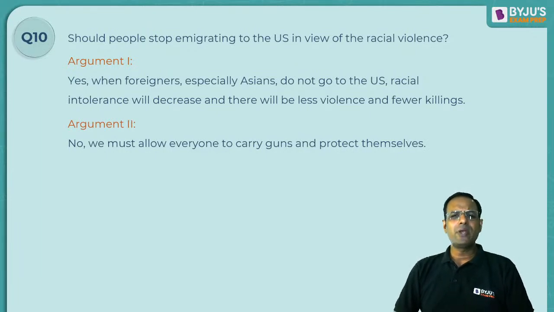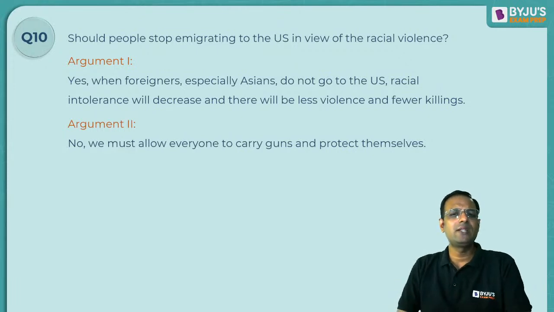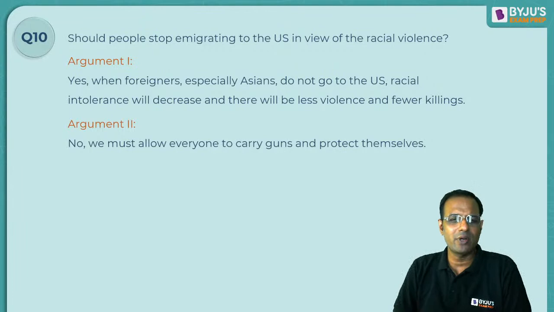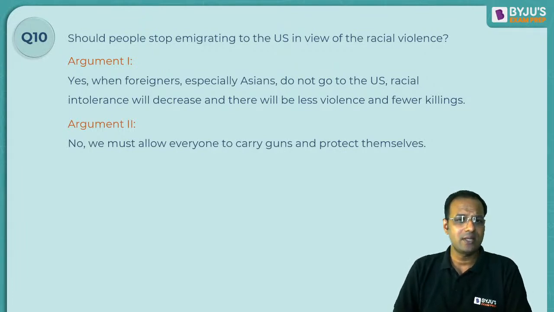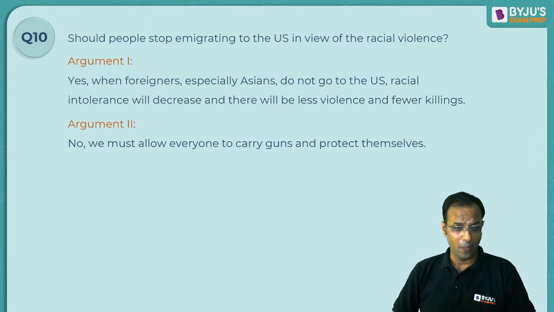Should people stop emigrating to the US in view of the racial violence? US में बहुत ज़्यादा racial violence हो रहा है, इसके चलते should people stop emigrating to the US? What do you think? Argument 1 says, yes, when foreigners, especially Asians, do not go to the US, racial intolerance will decrease and there will be less violence and fewer killings. Whereas argument 2 says, no, we must allow everyone to carry guns and protect themselves. Okay. Let's see.